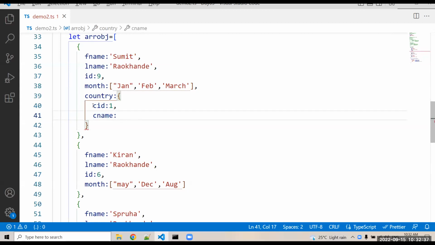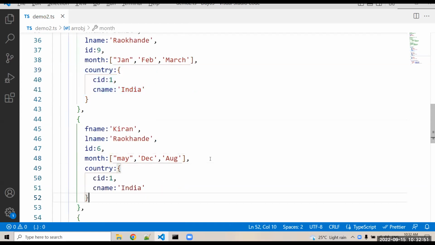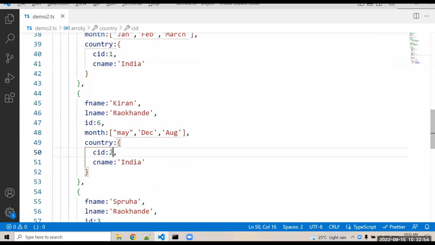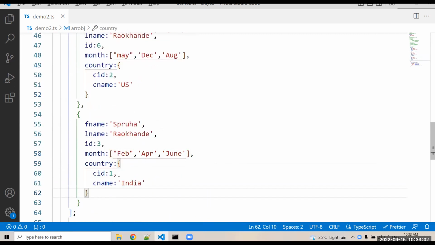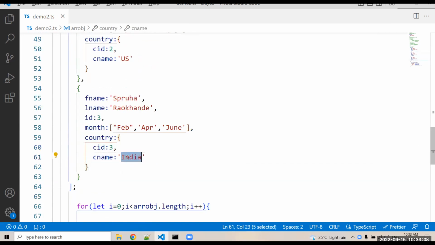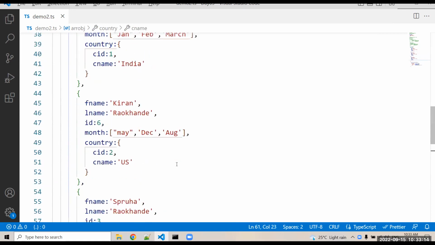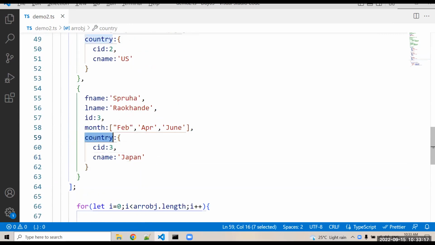So we assume that in the backend we use CID and CNAME. According to that, we have to use them here. Then we can use India, Mera Bharat. Then we can mention the next country, the most affectionate country, that is the US. Then next, CID 3, Japan, the most disciplined country. Okay, India, US, Japan.